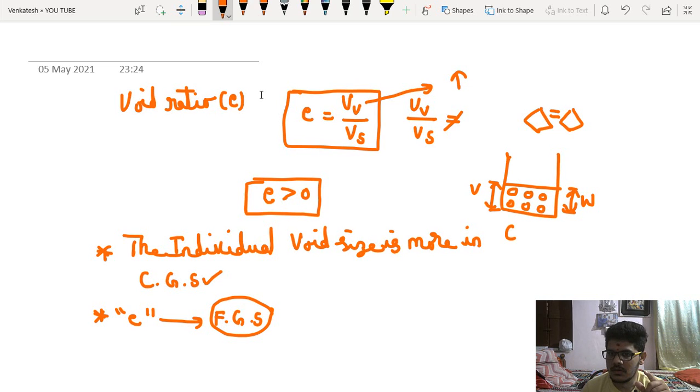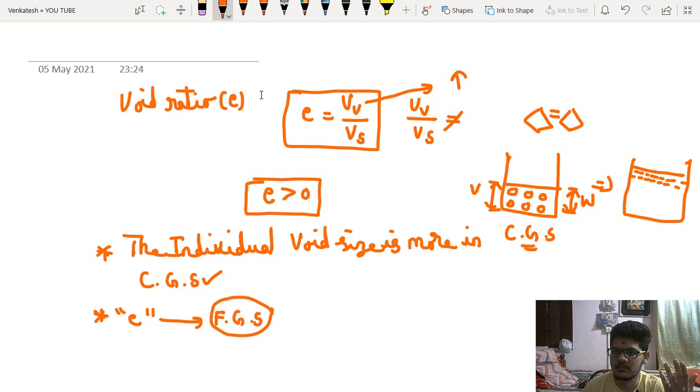So this is nothing but coarse grained soil. Now grind it. After grinding, what will happen? There will be cohesion. This is a fine grained soil.